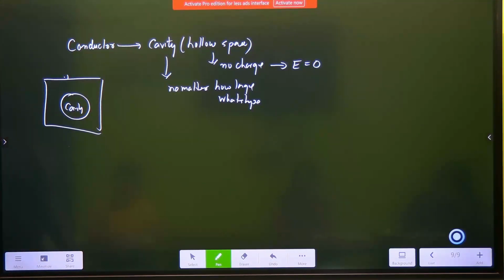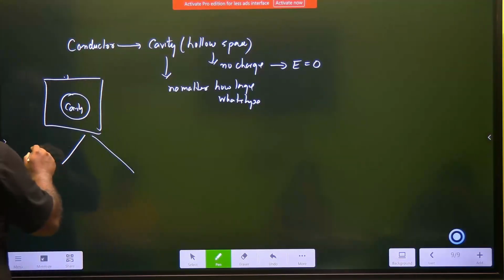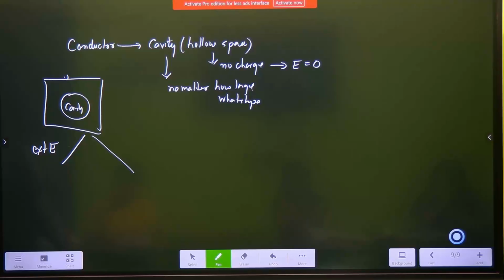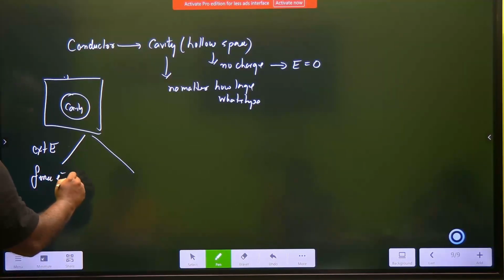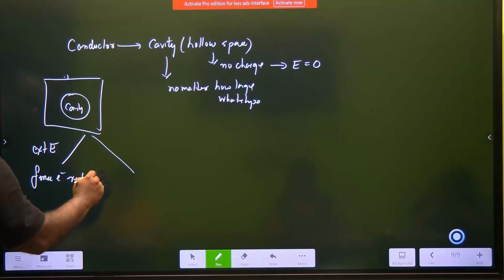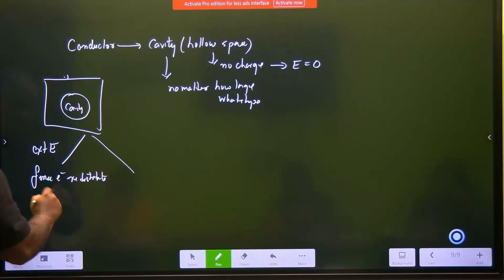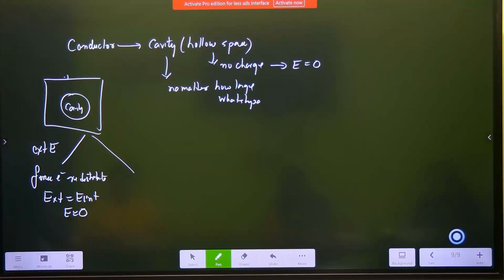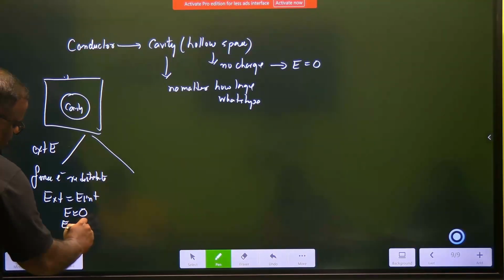So we say a conductor with a cavity can have two scenarios. If you have an external electric field, the free electrons redistribute such that E external equals E internal. Therefore, E becomes equal to 0. So E cavity is also equal to 0.